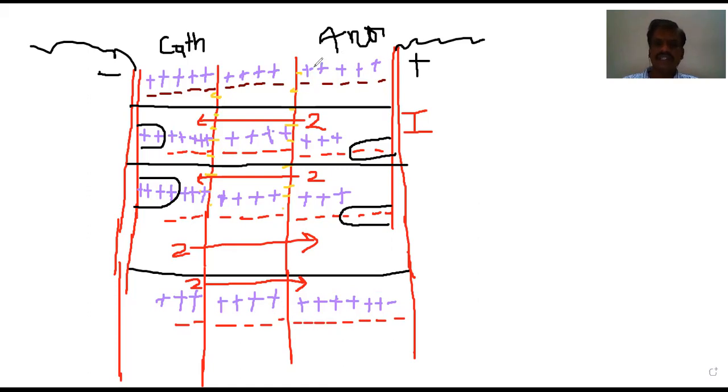Sorry, anions are also moving, they should not move from this side. 1, 2, 3, 4, 5 must be there. Anions move towards the anode. Cations move towards the cathode. Okay, cations always move towards the cathode. Therefore, from the anodic compartment,